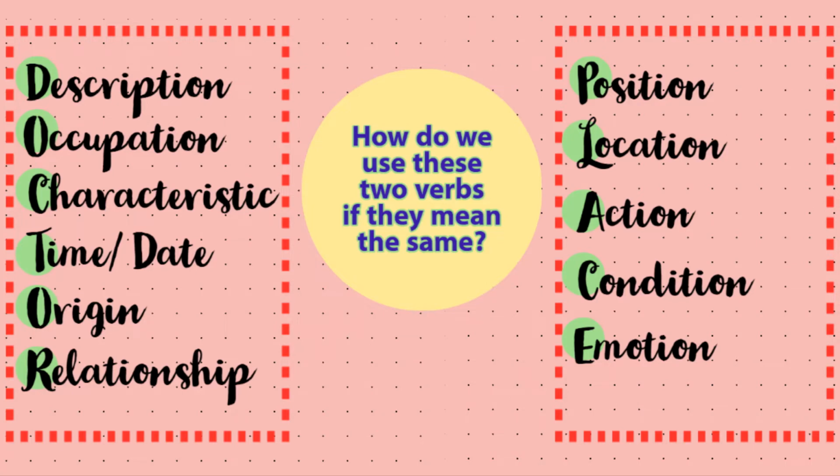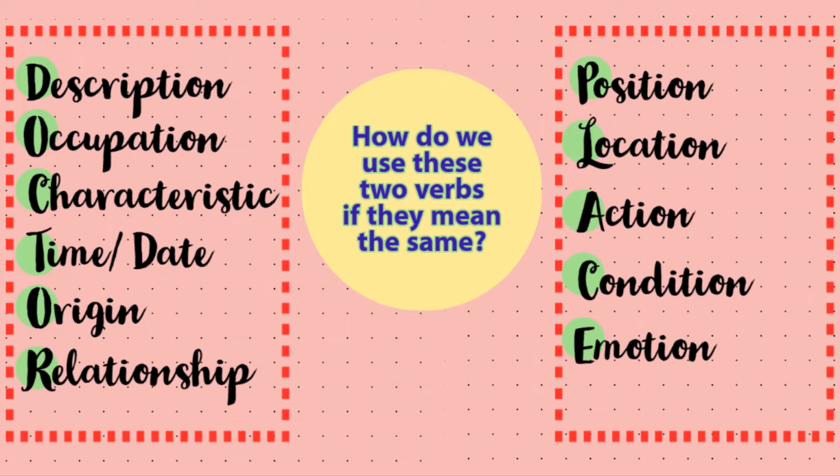So what does that mean? When we describe all of these things, we are going to use the verb ser. When we talk about how a person looks like, that is describing that person or that noun. That is going to be the description. When we talk about the occupation, occupations are something more long-lasting, a more permanent characteristic of the noun, so we're going to use the verb ser as well. If we're talking about characteristics, then it's going to be the same thing. Then we're talking about the time and the date. Even though time and date is not permanent, that is the verb that we are going to be using in Spanish.